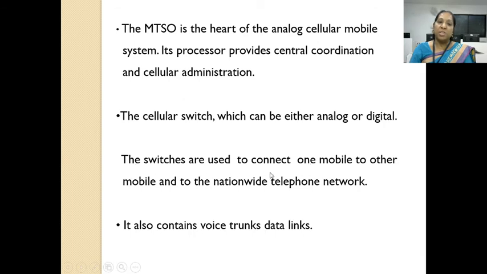That means switches are used to connect one mobile to another mobile, or mobile to the national worldwide telephone network. Means mobile is connected to mobile, or mobile is connected to telephone network.